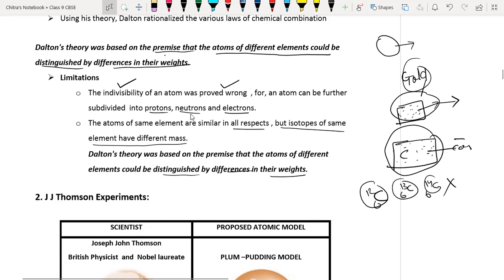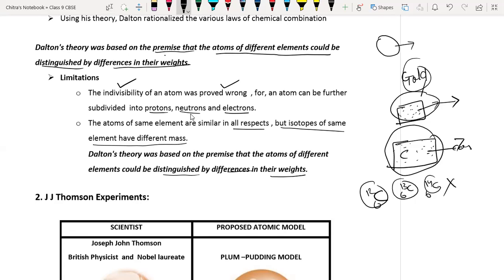Gold is different and carbon is different, and we can differentiate these two by the difference in their atomic mass. Gold has a different atomic mass and carbon has a different atomic mass. So at that time atoms were distinguished on the basis of difference in their atomic masses.